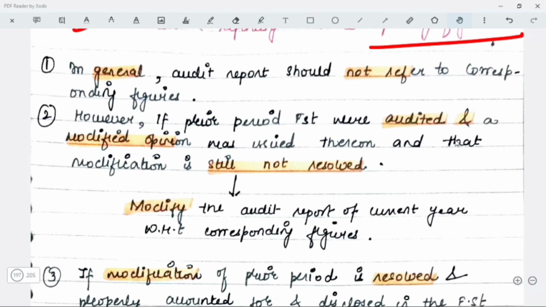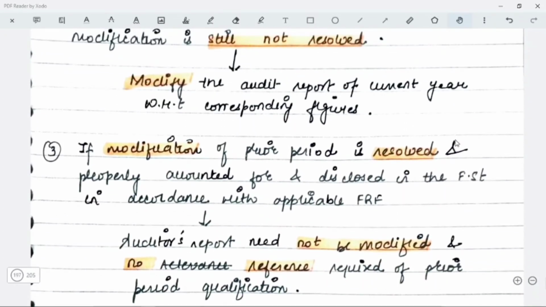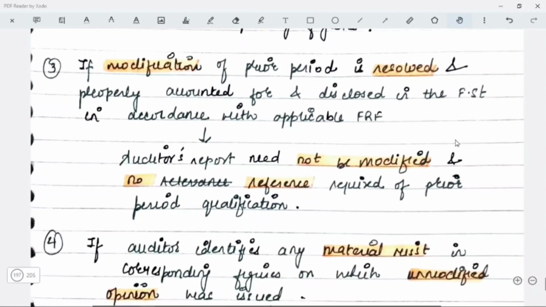That is, in the current period audit report, you will have to mention that there is a modification with respect to corresponding figures. This will happen only when there was a modification in the opinion in the previous financial statements, but the modification is still not resolved.